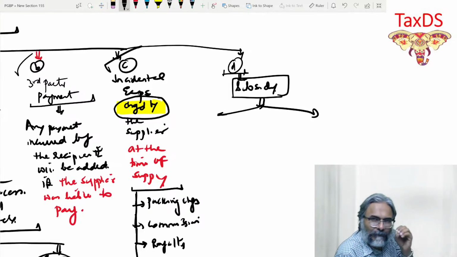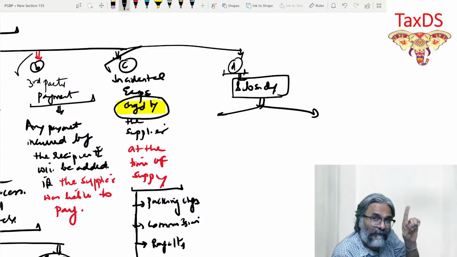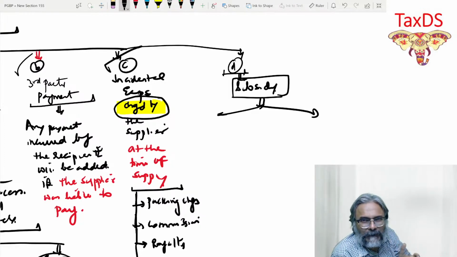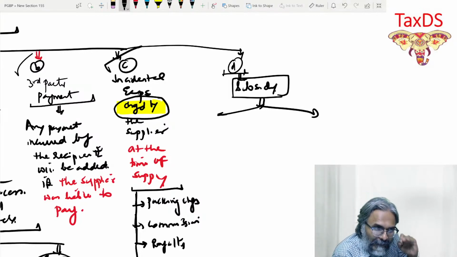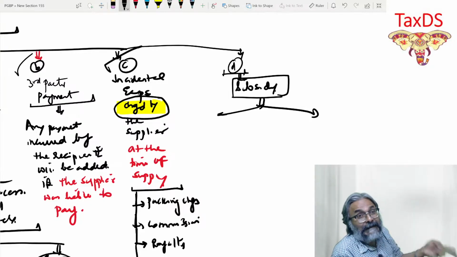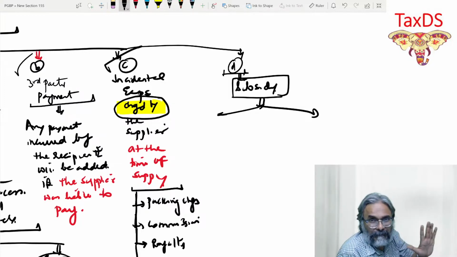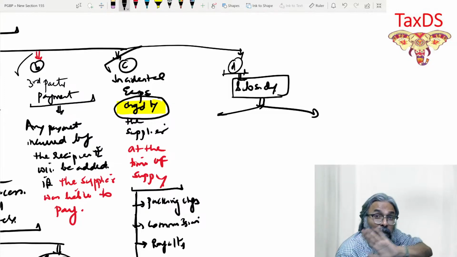So in final CA, students, be very clear on this one. You have only 5 papers. At final CA, you have got only 5 papers now. I'm not taking the 6th paper at all. With 5 papers, ICAI definitely will not show leniency. You need to raise your level. Earlier it was 8 papers and the IDT used to come last. ICAI was okay, she was showing some mercy. But now we are having only 5. In this case, forget mercy now.